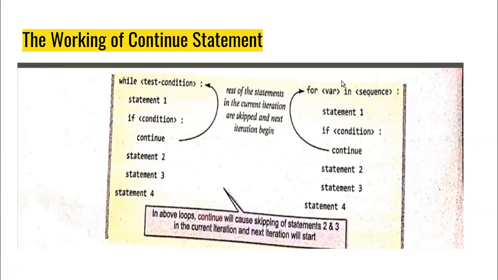So after the continue statement, it jumps to the next iteration in the for loop and skips statement 2 and 3, and it executes the loop until all the sequence is completed, right? So in the above loop, continue will cause skipping of statement 2 and 3 in the current iteration, and the next iteration will start.